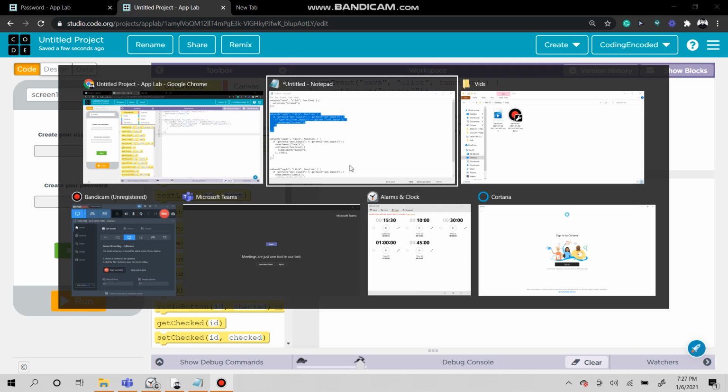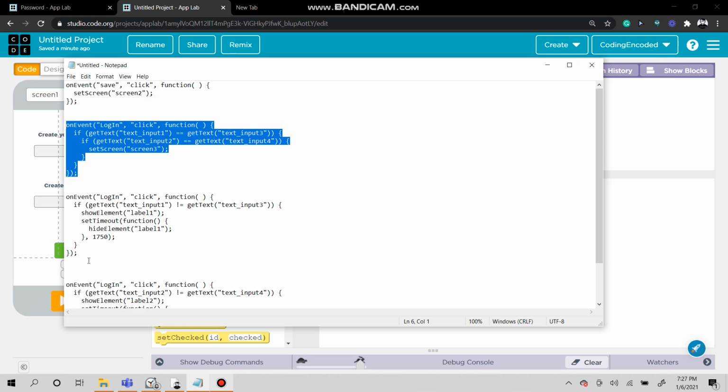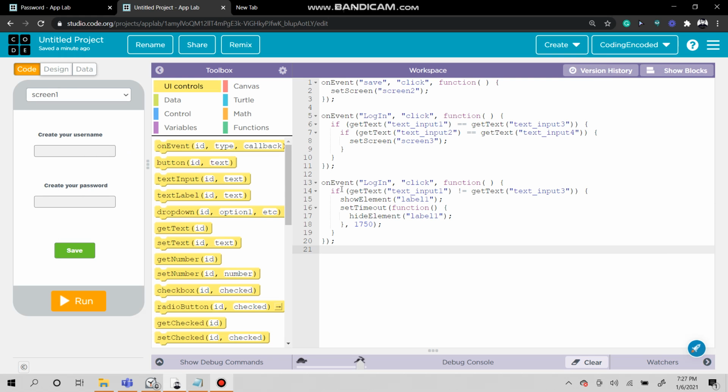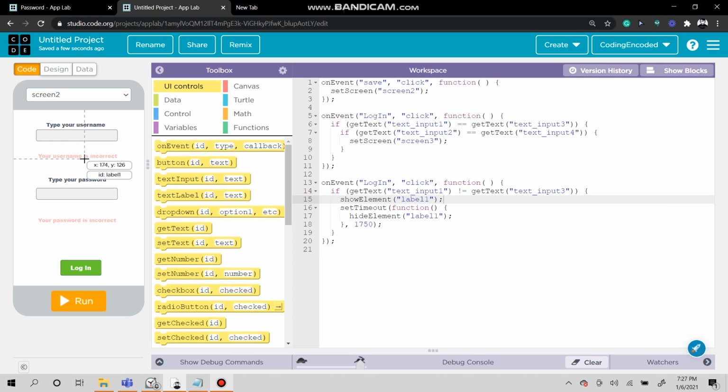So let's go to our third bunch of code. This is very easy. On event login, if text input 1 does not equal text input 3, where an exclamation mark is used instead of an equal sign, then show label 1. Label 1 is right here, the incorrect message. And then set timeout function.